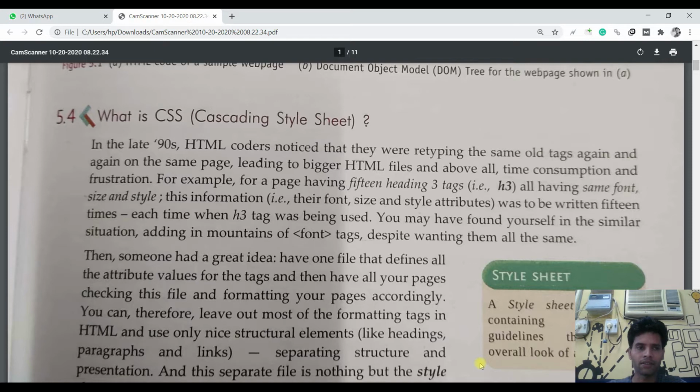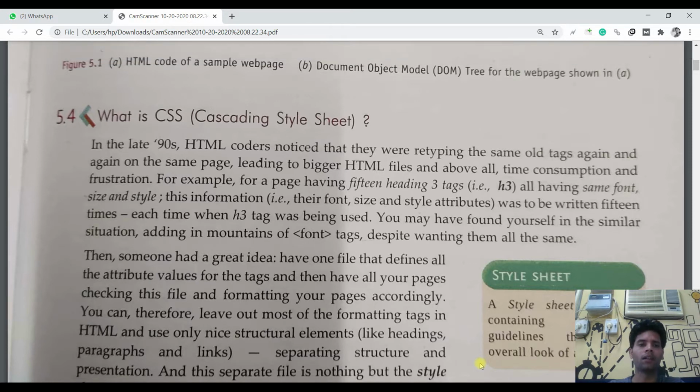For example, if I construct a new house, then the walls and the floor and the roof will be built by cement and concrete. After that, you are going to furnish it. Furnish means you are adding some paint colors, paint on the walls, and some other types of things there. So this type of work is called formatting. You need some furniture also. So this is called formatting. So same thing is here. We are making the basic building with the help of HTML, and then we are going to format it with the help of CSS.